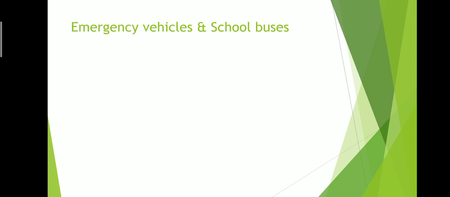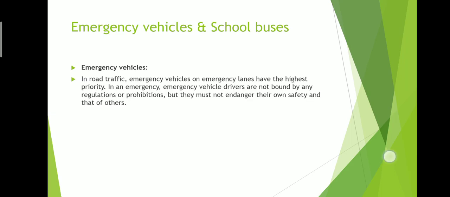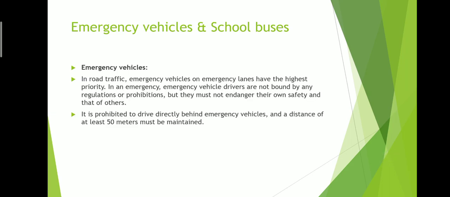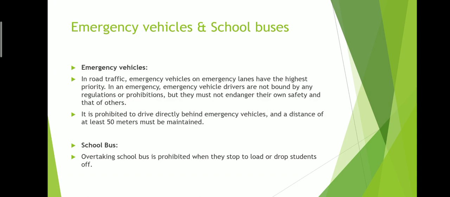Emergency vehicles and school buses. Emergency vehicles are top priority. You cannot drive within 50 meters behind them, you cannot follow within 50 meters when they are going on an emergency: ambulances, police cars. For a school bus, you cannot overtake if it has stopped for picking up or dropping off students.